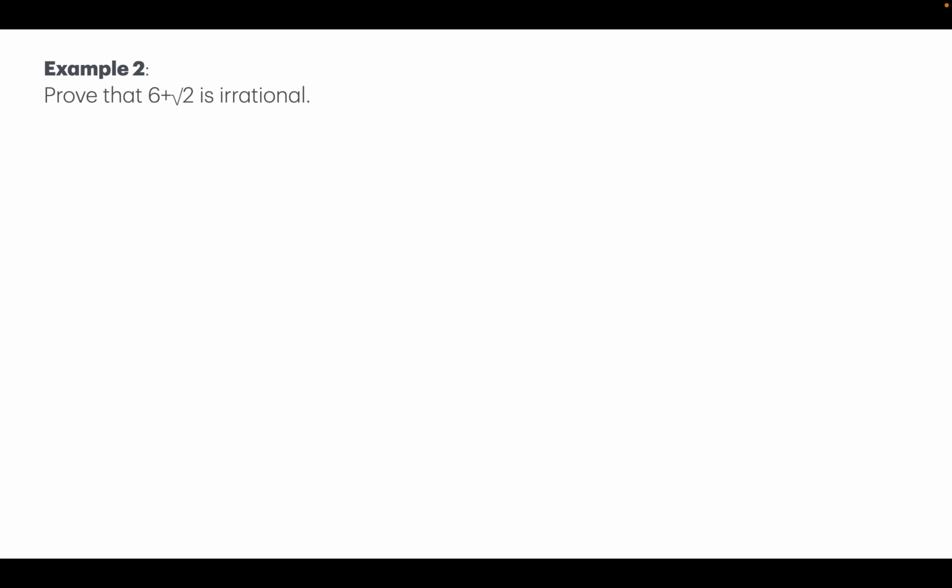Let's see one more example. Prove that 6 plus square root of 2 is irrational. So we will use the same line of reasoning, which is, we will assume that the number is rational, and then we will get to a conclusion that the number is not rational, and that's why we can say that the number is irrational. So we will assume that 6 plus square root of 2 is a rational number.